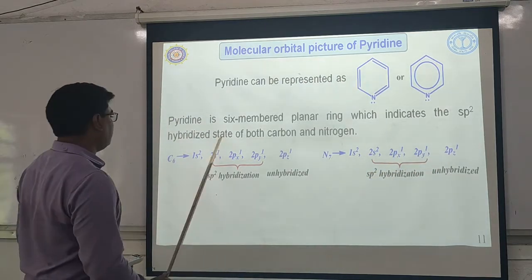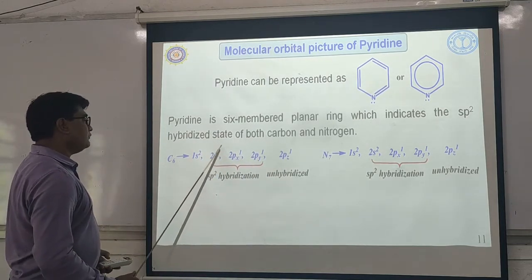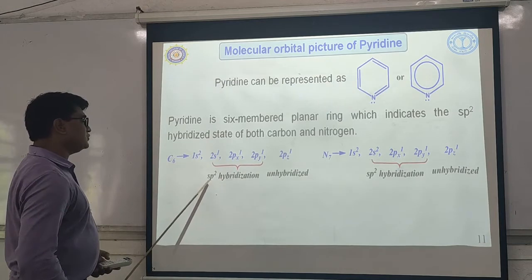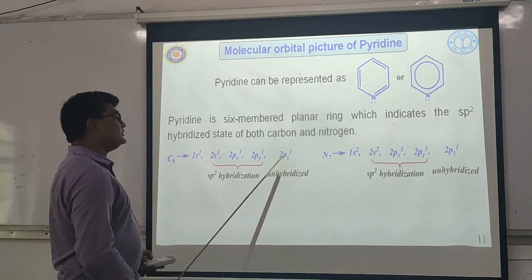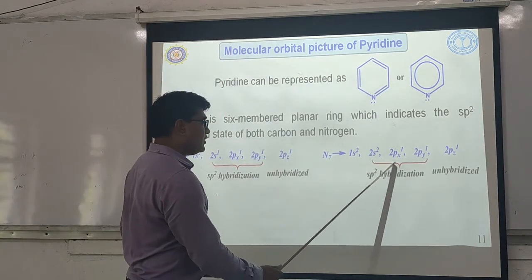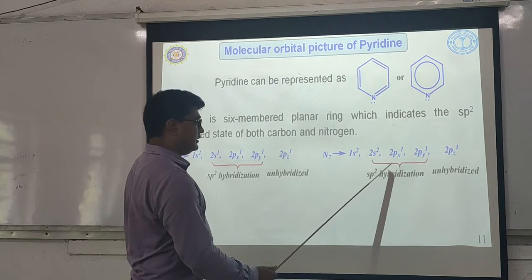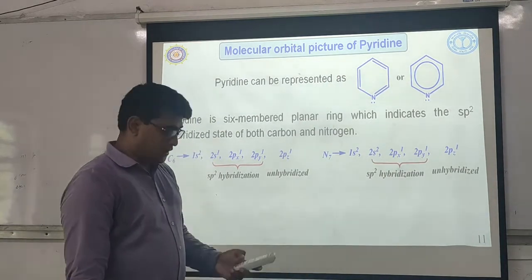Out of the 4 atomic orbitals of carbon, the first 3 orbitals participate in sp2 hybridization, whereas 2pz remains unhybridized. In the same way, in nitrogen, the first 3 atomic orbitals undergo sp2 hybridization, and the 4th atomic orbital